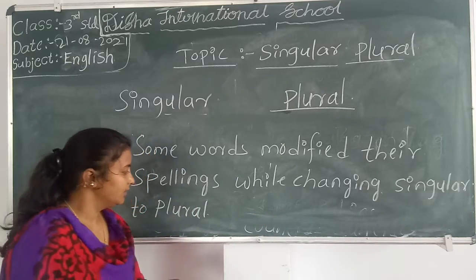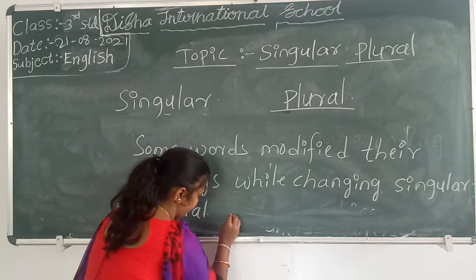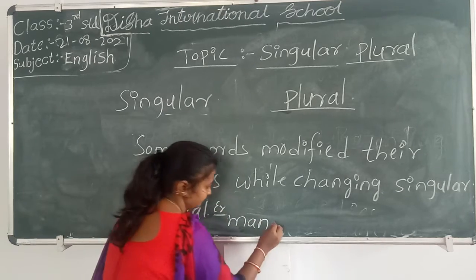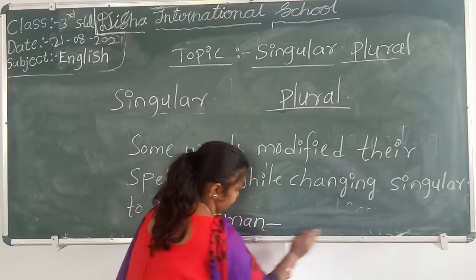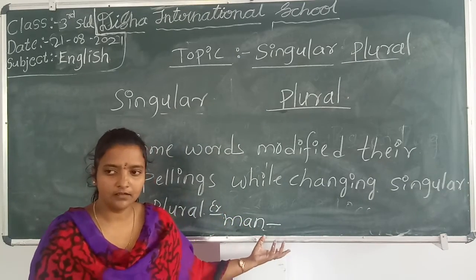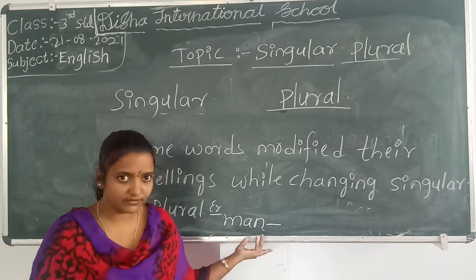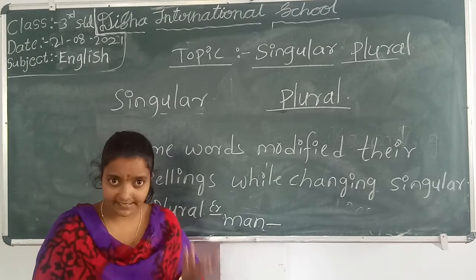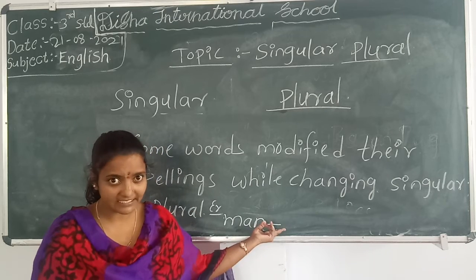For example, man. MAN. How can you make it plural? Will you add ES to this? Will you add IES to this word to make it plural?